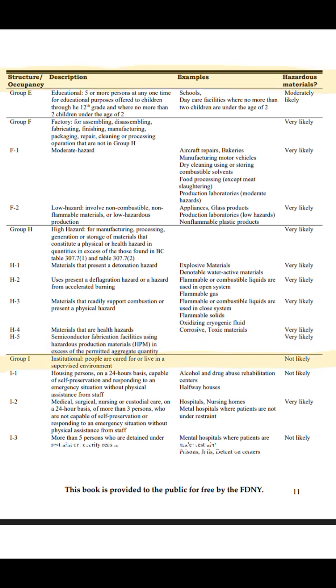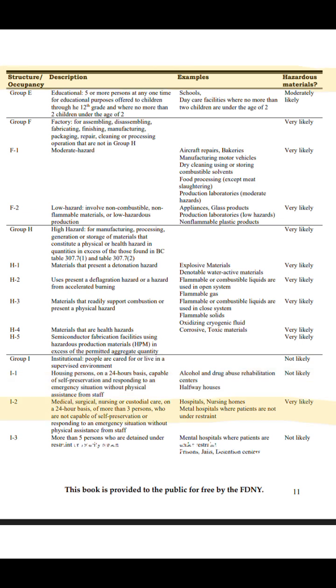Group I institutional, people are cared for or live in a supervised environment, not likely. I1 housing persons on a 24-hour basis capable of self-preservation and responding to an emergency situation without physical assistance from staff. Alcohol and drug abuse rehabilitation centers, halfway houses, not likely.